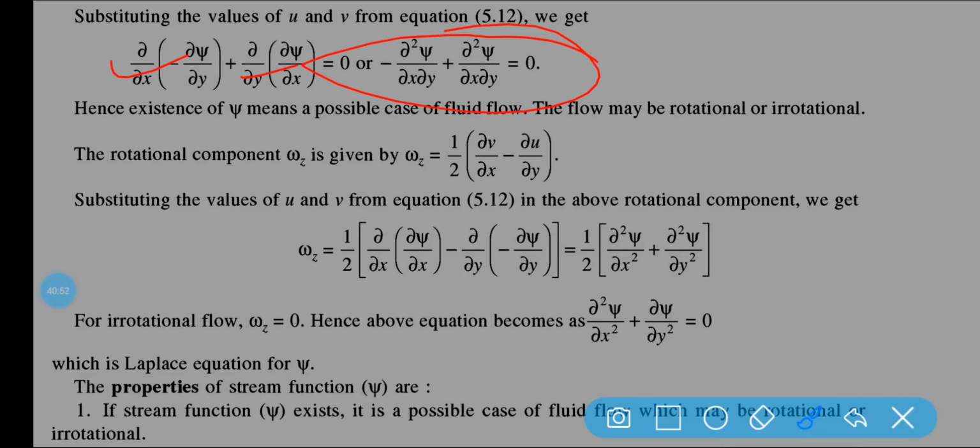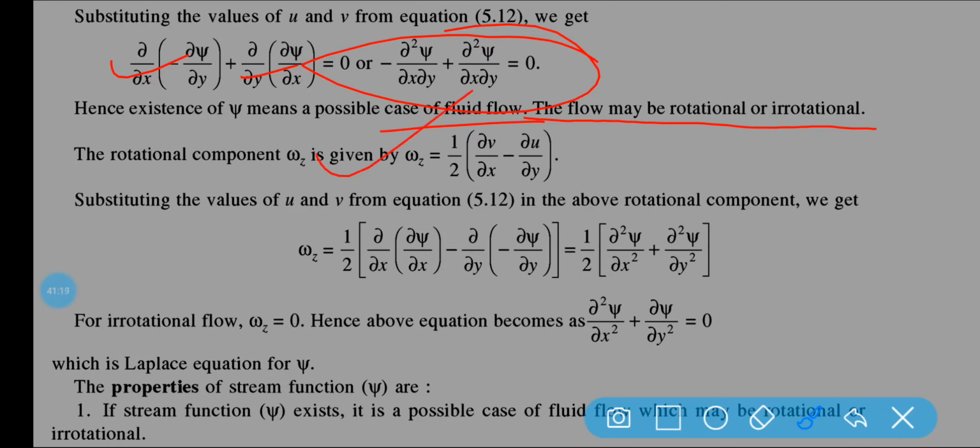Hence the existence of psi is a possible case of fluid flow. If the fluid is flowing, the psi is existing. If the fluid is not flowing, we can say the psi is not existing. The flow may be rotational, but for flowing a particular fluid, the stream function psi should be in existence.